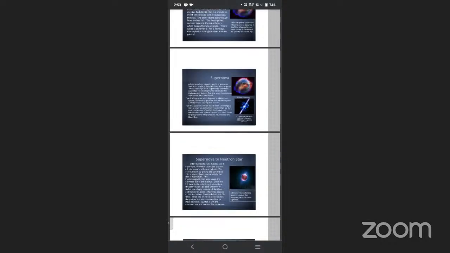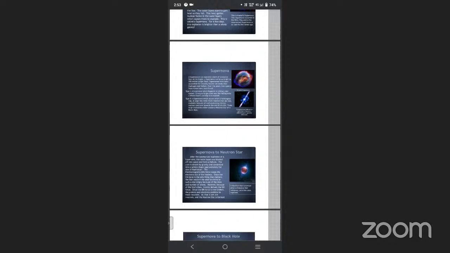A supernova is the explosive death of a massive star. At its height, a supernova can be as bright as 100 million bright stars. Supernovae have been accounted for creating elements heavier than hydrogen and helium. Over the years, two types of supernova have been found.